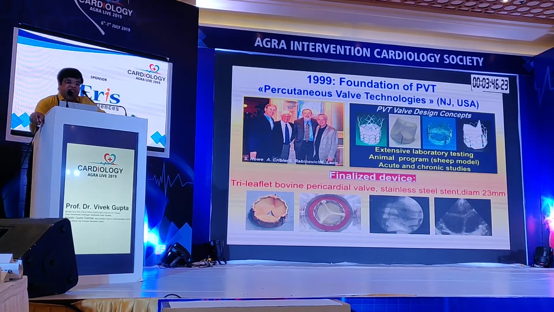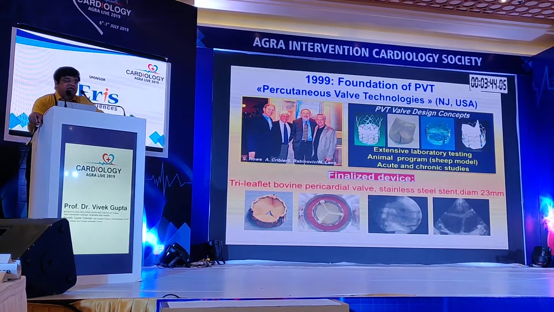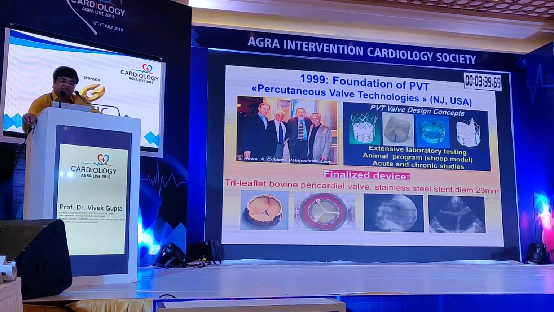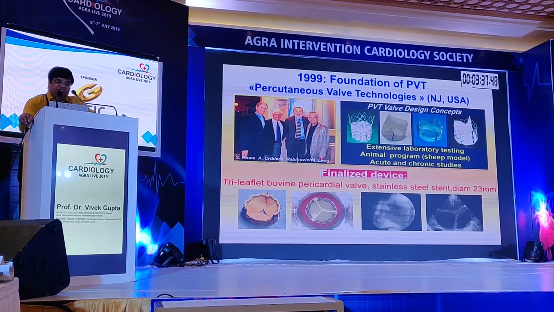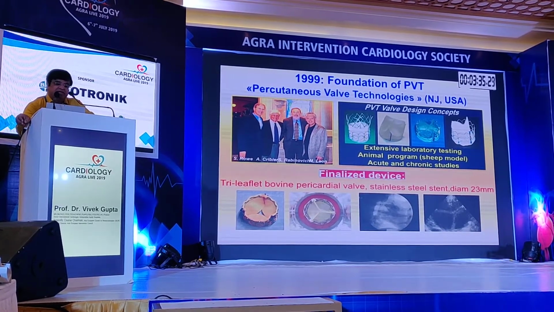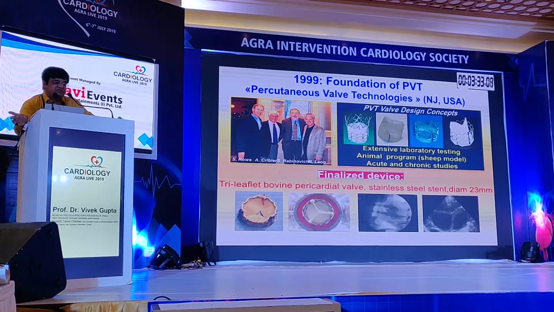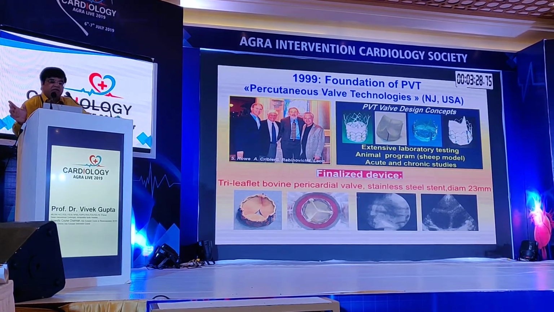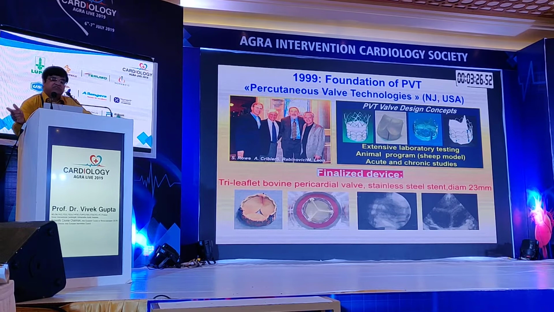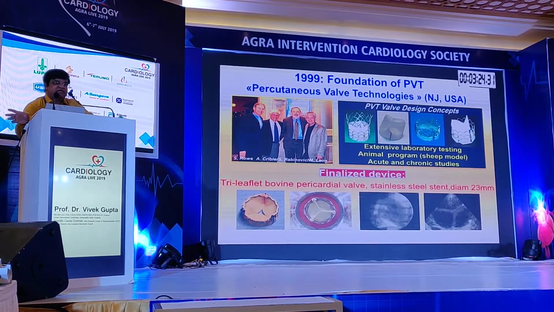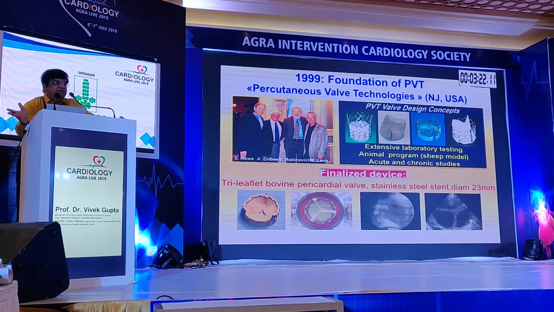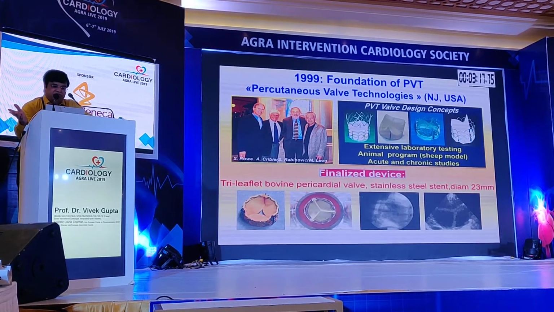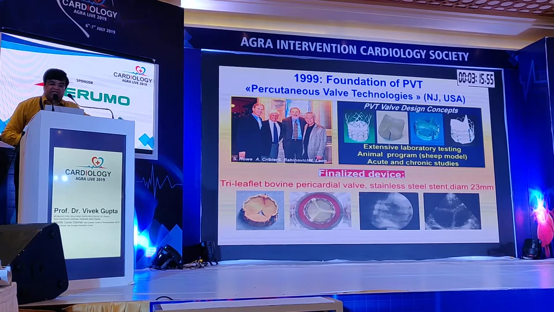In 1999, PVT, Percutaneous Valve Technologies, was founded, a company which Dr. Cribier and Martin Leon made in America. They designed the valve: PVT valve design concept, extensive laboratory testing, animal programs, sheep model, acute and chronic studies. They finalized a device which was a tri-leaflet bovine pericardial valve with a stainless steel frame stent of 23 mm diameter. This was another company, because Medtronic and Edwards had rejected the idea. They made their own company, with Martin Leon, Alain Cribier and a few others, and then they designed this stent at that time.